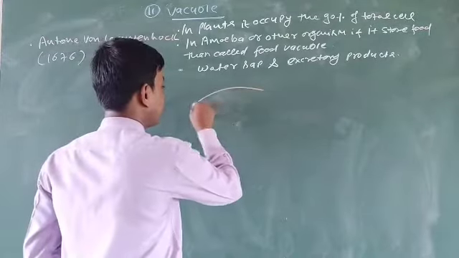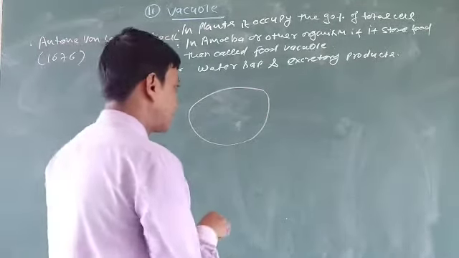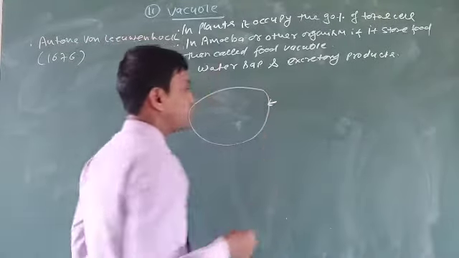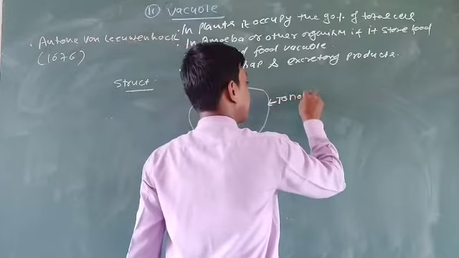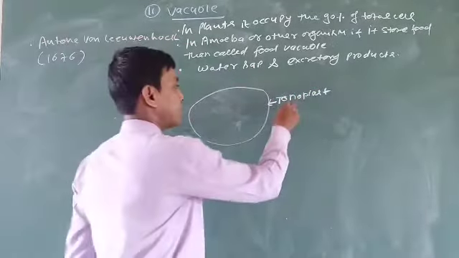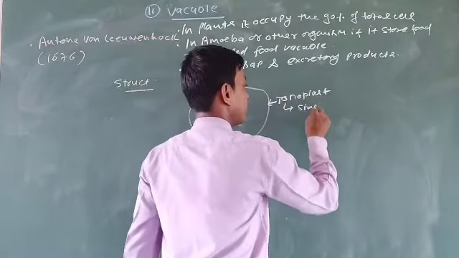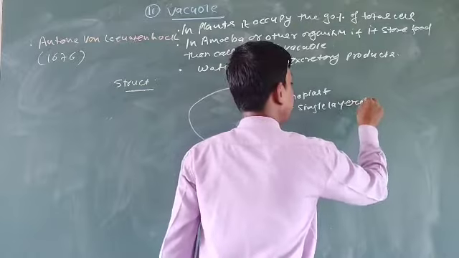The outer layer of the food vacuole is known as the tonoplast, and this is a single layered structure.